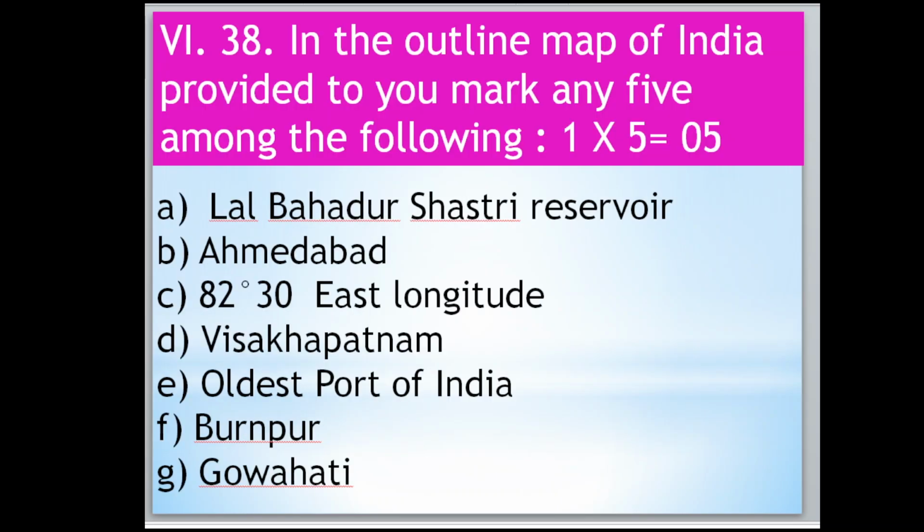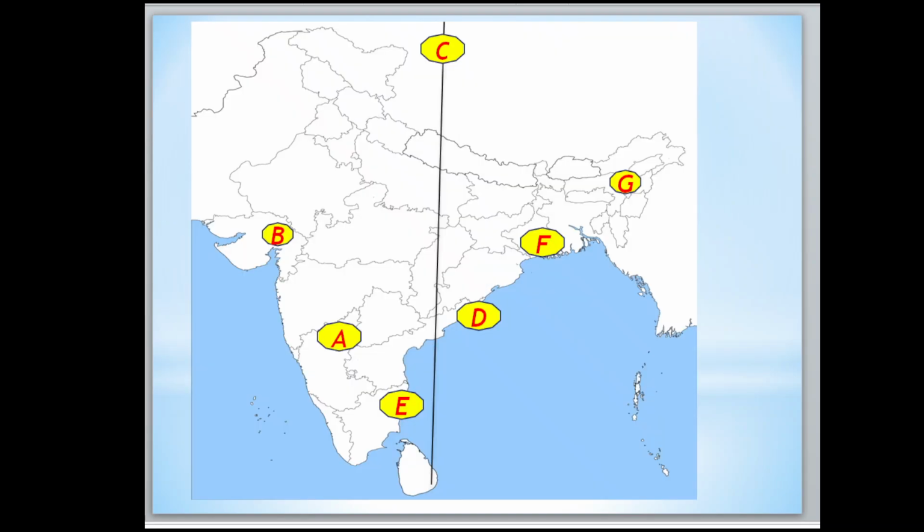So now move to the sixth main, question 38. In the outline map, they are going to provide the India map to you. Mark any 5 among the following. 1 into 5 is equal to 5; they are going to provide 7, among them you have to mark any 5. So first one is Lal Bahadur Shastri Reservoir in Almatti. Then second one is Ahmedabad in Gujarat.